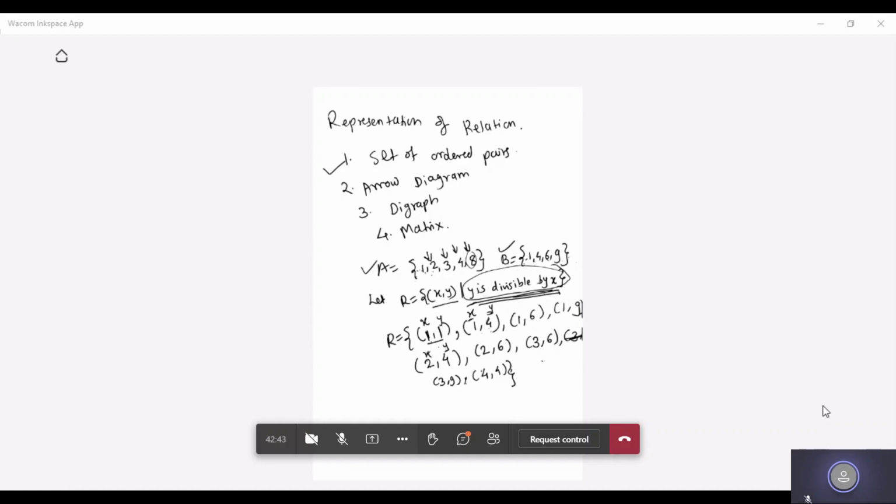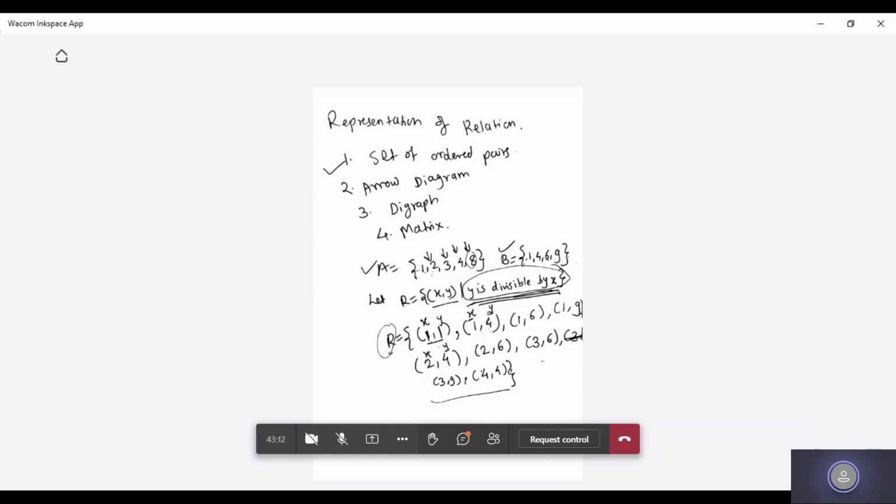See, students, these are very basic steps. If you're not able to properly get the R, the rest of the problem would be 0. You'll be getting 0 if your relation is incorrect. So getting a correct relation is the most important thing in problem solving for this unit. That's why I'm asking again and again, and I'm going very slow. Okay, done. So I hope you have understood how to get R.